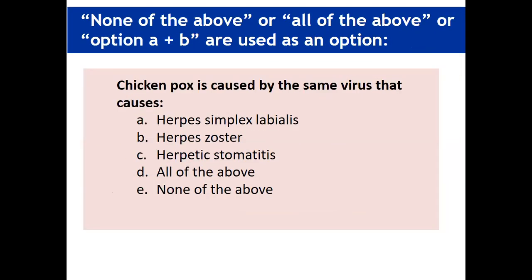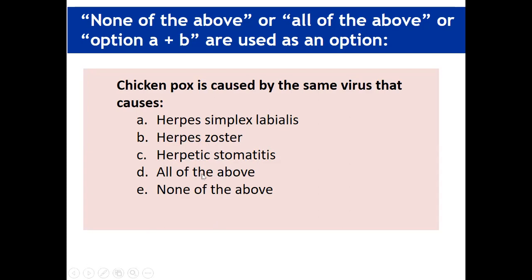None of the above or all of the above, or both A and B. This is very common when we make MCQs and we have very little time, or we make options where making homogeneous options becomes difficult and we are trying to avoid heterogeneity. We don't want to include outliers, so what do we do? We say both A and B, all of the above, none of the above, A and C. These often occur, for example here: chickenpox is caused by the same virus that causes different conditions: herpes simplex labialis, herpes zoster and herpetic stomatitis.